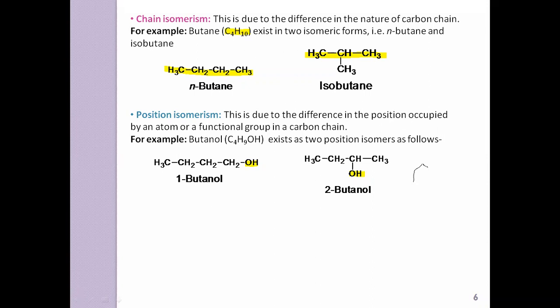Okay, I will draw a different example. You have to tell me the name of this compound. Can you tell me the name?